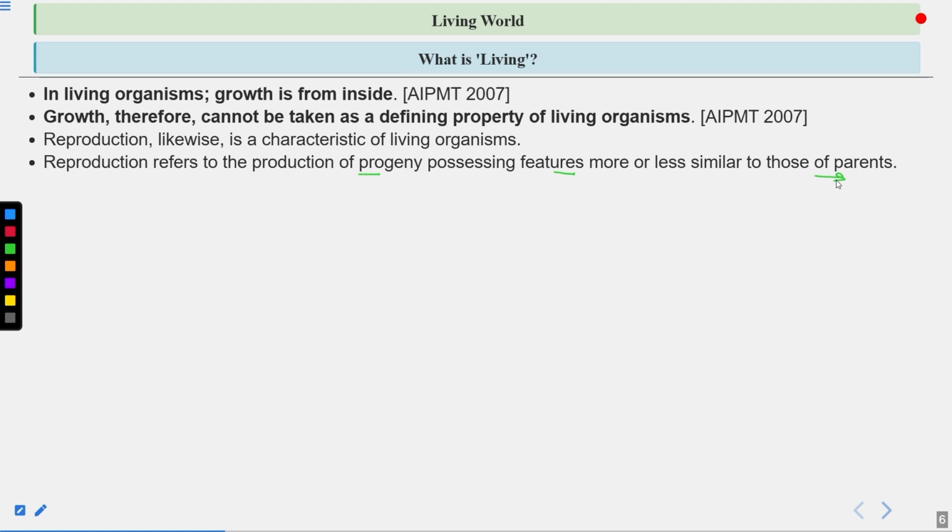In asexual mode of reproduction, what happens? The progeny which is produced is genetically identical to the parents, so clones are produced. There are different kinds of asexual reproduction, okay, such as binary fission, then fragmentation, then vegetative propagation in plants. Then it can be sexual reproduction in which two parents are involved. And what is the feature of sexual reproduction? Recombination, crossing over occurs as gametes are produced by meiosis, and this leads to variation.